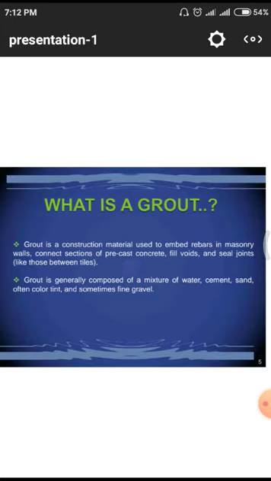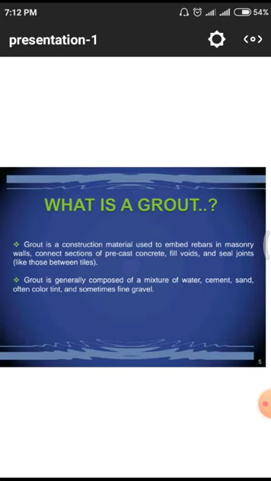For long span structures also, we have to observe these joints. In those joints we have to go for this grouting material. The grout is generally composed of a mixture of water, cement, sand, and often a color tint and sometimes fine gravel. All those are construction materials except the color tint and fine gravel.